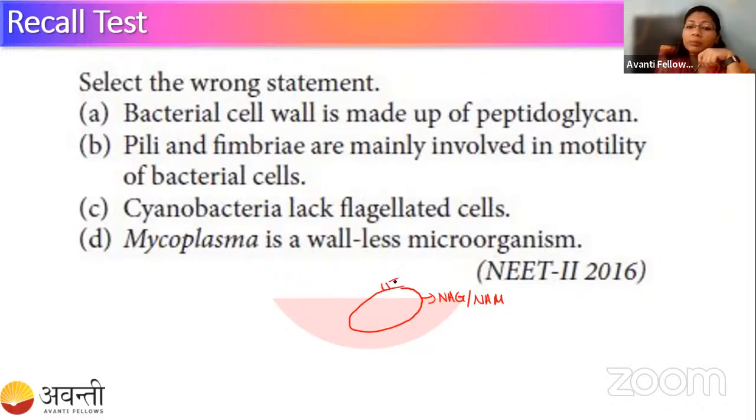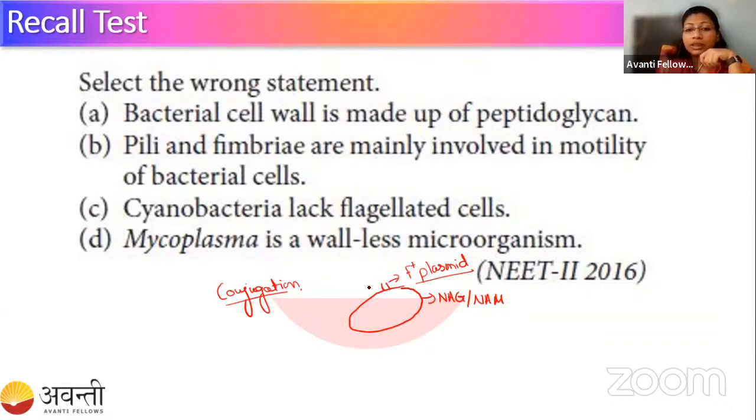It is only present when F plus plasmid is present in a bacteria, and it leads to the process called conjugation. So we can say the villi is not at all involved in locomotion.